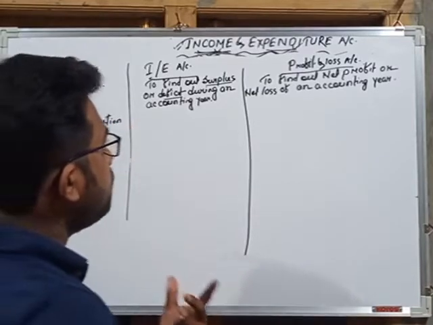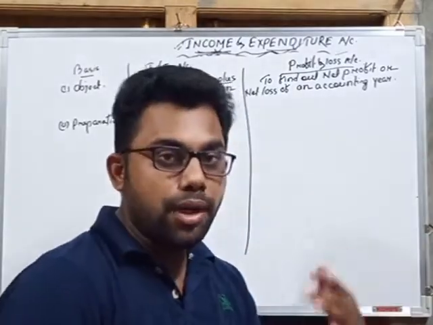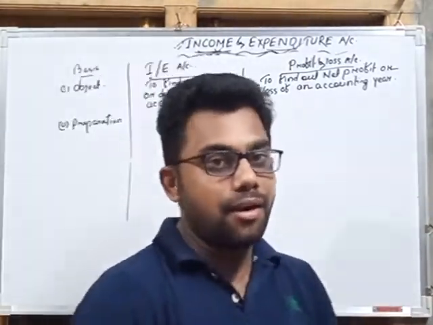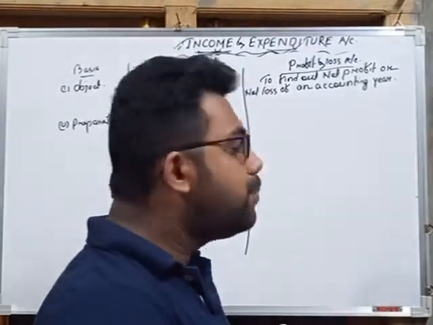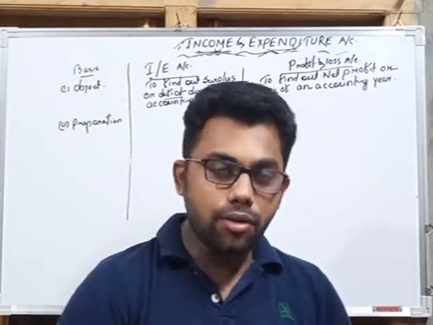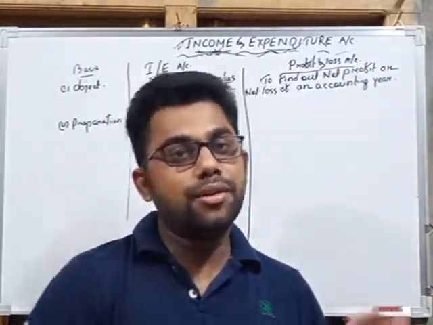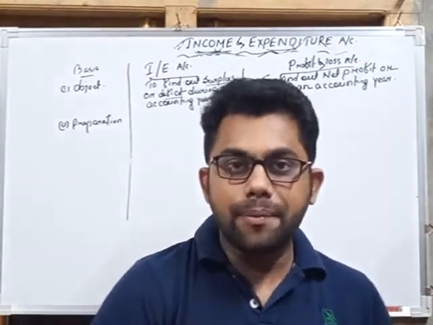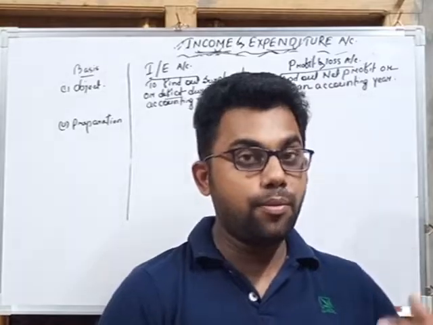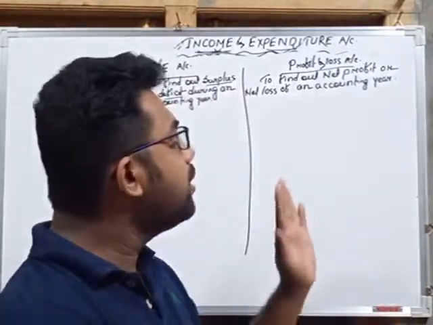Preparation means whenever we are going to prepare income and expenditure account, we need information. Similarly, while preparing profit and loss account, we also need information, because without information, without details, without the exact amount, we cannot prepare both income and expenditure account and profit and loss account. So from which account do we prepare income and expenditure account and profit and loss account?